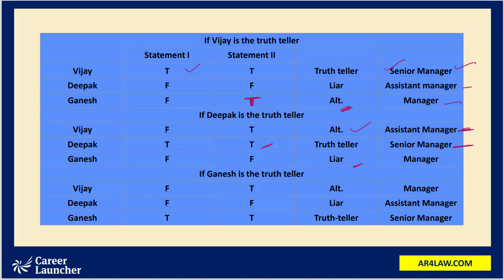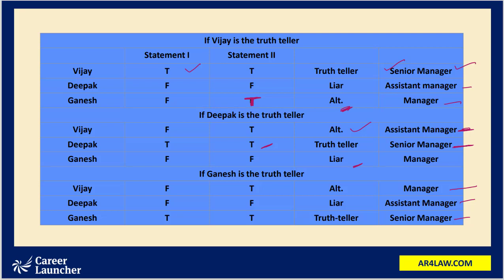Similarly, when we worked on a third hypothesis that Ganesh is the truth teller, in that case, Vijay comes out to be manager, Deepak comes out to be assistant manager, and Ganesh comes out to be senior manager. Now look at what the question was. The question was, which of these can never be the manager? When we took Vijay to be the truth teller, the manager was Ganesh.